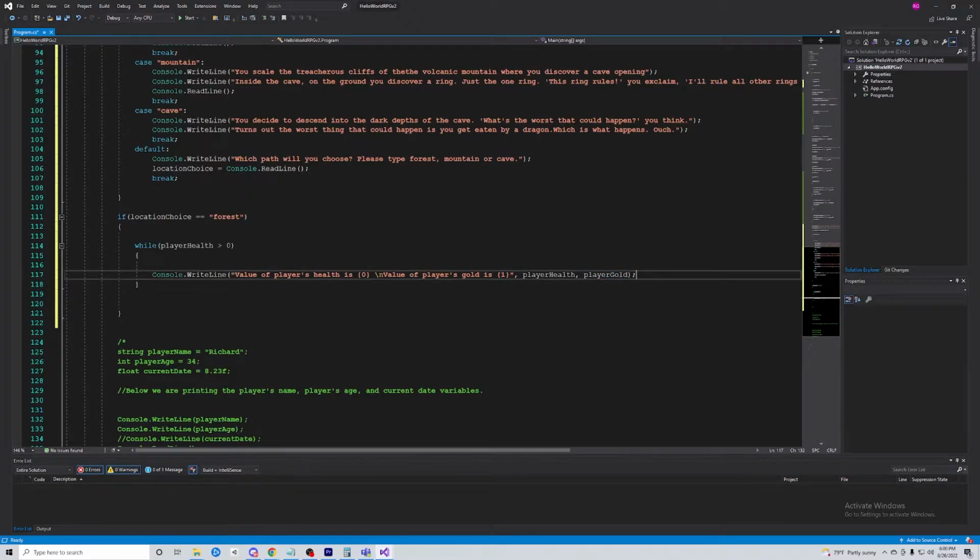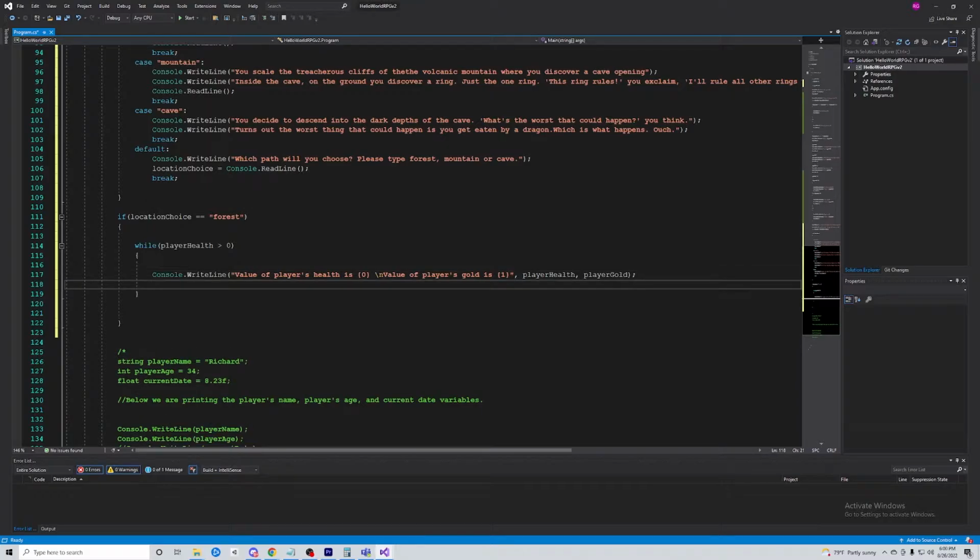Okay, and then what we can do is we can subtract the player health, minus minus, just like that. So that's decrementing again, remember. And we will decrement every loop, okay? So we'll decrement the player's health every loop, and until it basically will eventually become less than 0, and then it'll break out of the loop, and then the program will end.